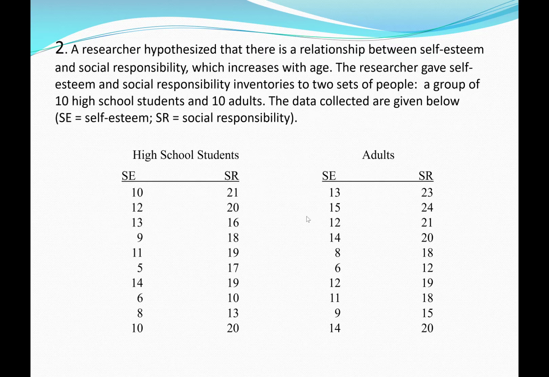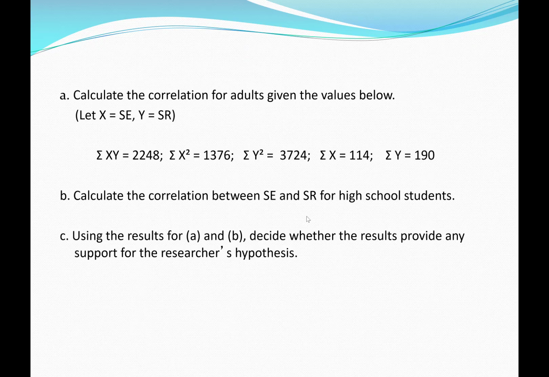In question 2, it says, a researcher hypothesized that there is a relationship between self-esteem and social responsibility, which increases with age. The researcher gave self-esteem and social responsibility inventories to 2 sets of people, a group of 10 high school students and 10 adults. The data collected are given below, SE for self-esteem and SR for social responsibility. So we have some data for high school students and some data for adults. Question A says, calculate the correlation for adults given the values below. It says to assume that self-esteem is the X variable and social responsibility is the Y variable.